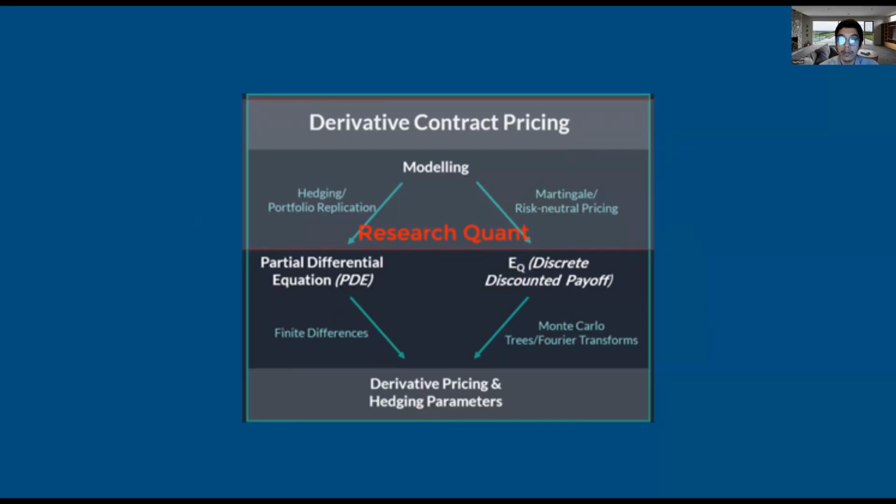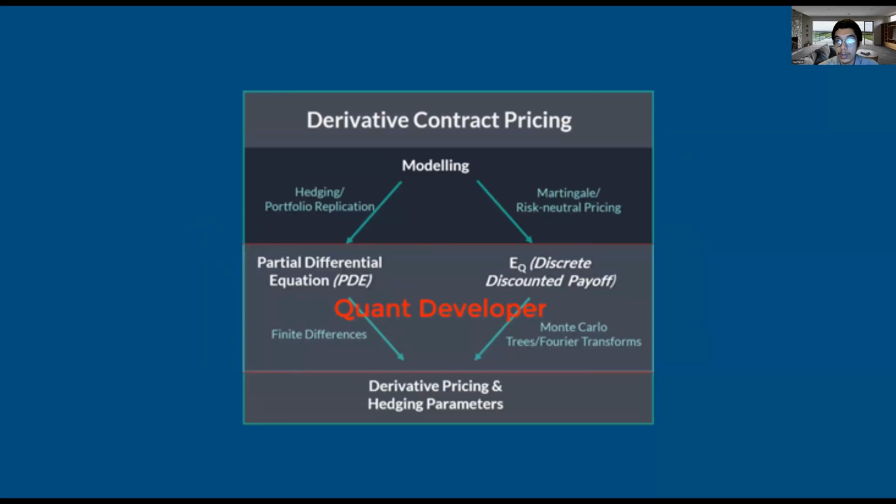Quantitative researchers are focused on research and model definition. They are the ones who understand the math behind their products. Quantitative researchers will work with quantitative developers to implement and scale their research for daily use. The validation team will oversee all of this process and test the researchers' and developers' implementation.